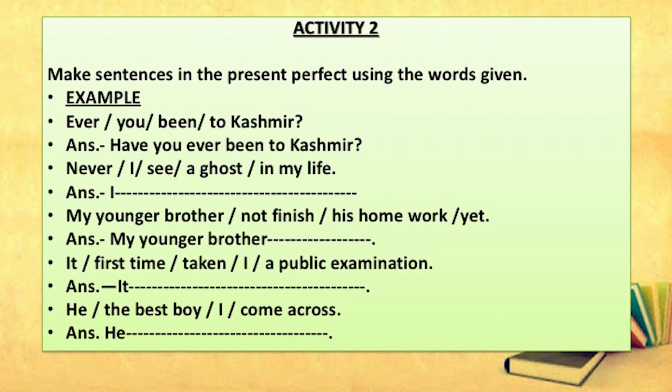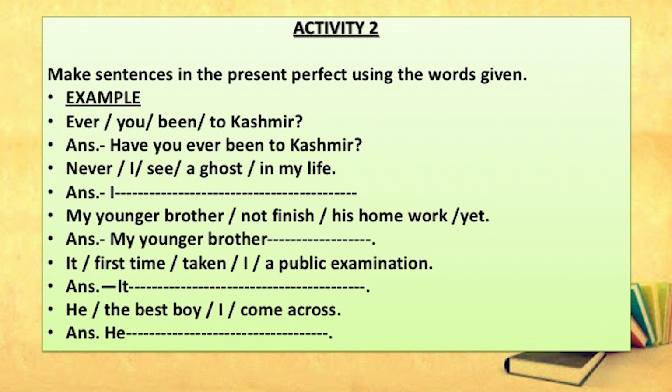For all these things, all this text which we have discussed just now, I have brought an activity. You should try to solve the activity. Make sentences in the present perfect using the words given. So, the words are given on the screen in a jumbled manner. You have to use those words and make sentences in present perfect. One example has been given there.